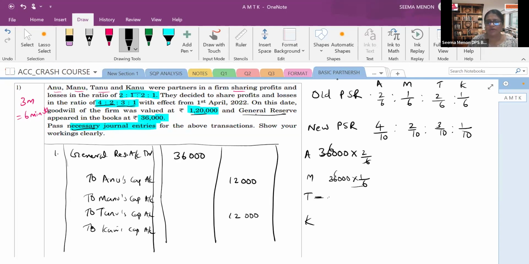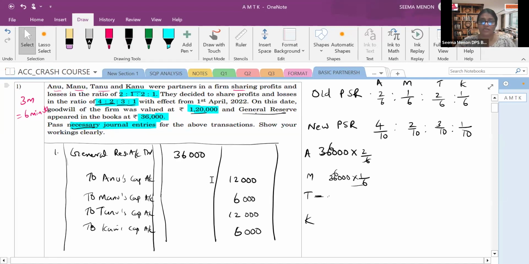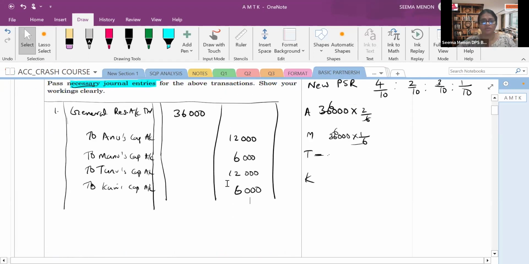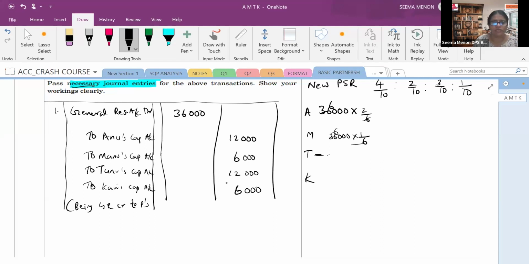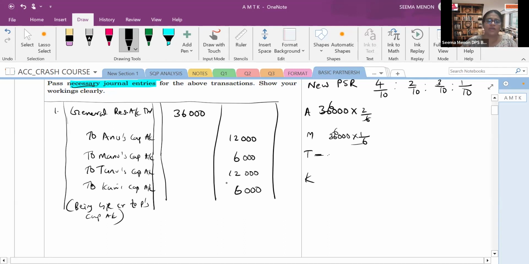So we will solve it again, whatever is wanted for Manu and for Kanu. Now you can add all this. Then you should get 36,000. You know that 36,000 rupees of general reserve is distributed, or credited, to the partners' capital accounts. The narration should be written in the briefest way: general reserve credited to partners' capital accounts due to change in PSR. I hope the first journal entry is clear.